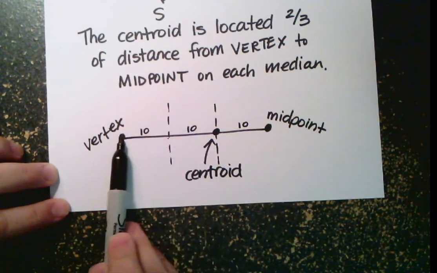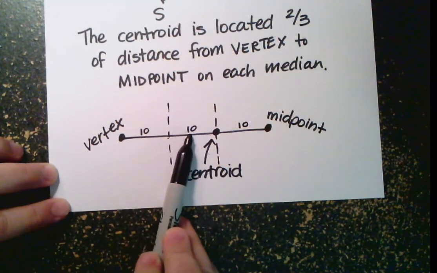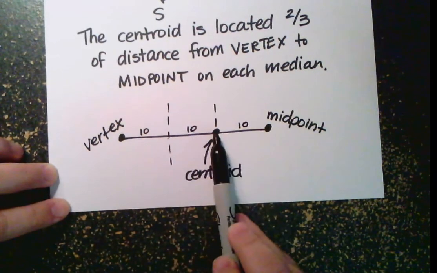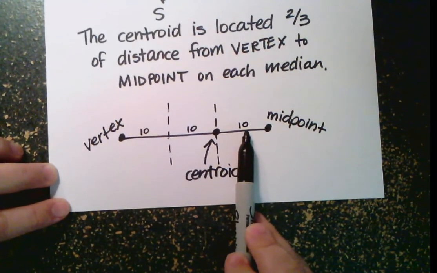So the part between the vertex and the centroid is 2 parts out of 30, which is 10 plus 10 is 20. 20 is 2/3 of 30. The part between the centroid and the midpoint is 1/3. 1/3 of 30 is 10.